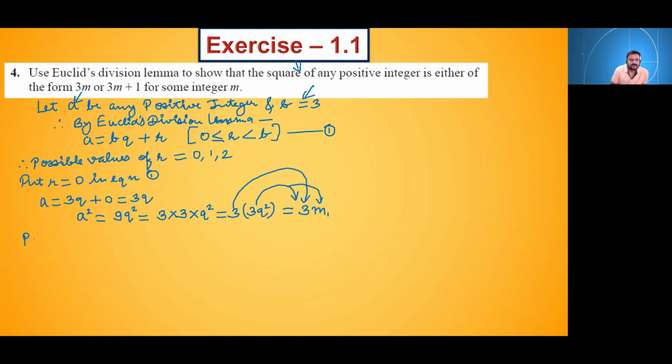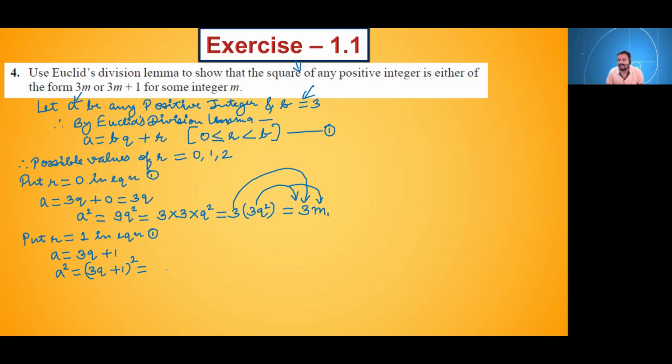Now next, put r is equal to 1 in equation 1. So a will be 3q plus 1. Now again we will do squaring on both sides. So what it will become? a square will be equal to 3q plus 1 whole square it will become. हाँ, कुछ लोग ऐसे ऐसे भी करते हैं कि 3q square अलग से कर देंगे, 1 का square अलग से कर देंगे. That is wrong. Okay, it will be 3q plus 1 whole square.